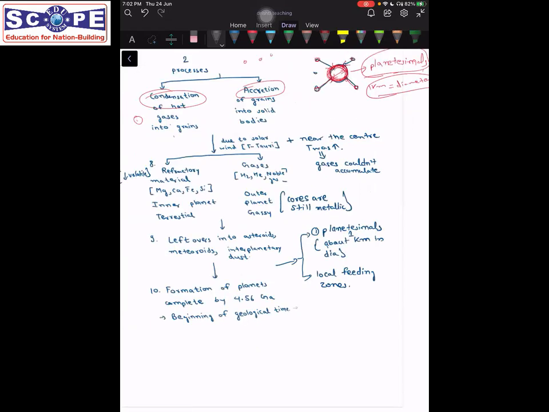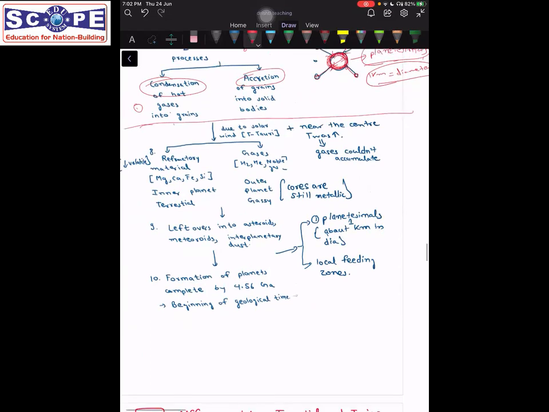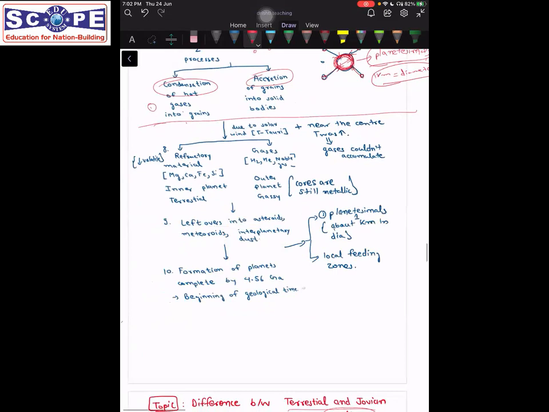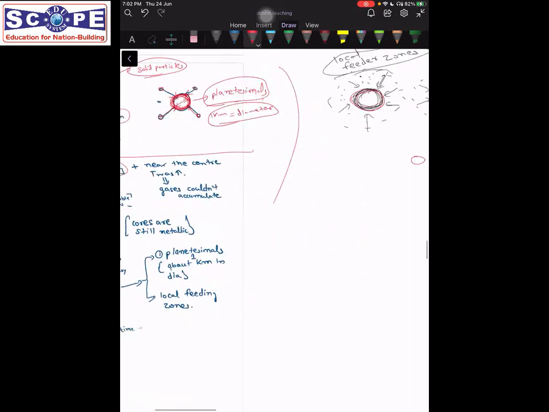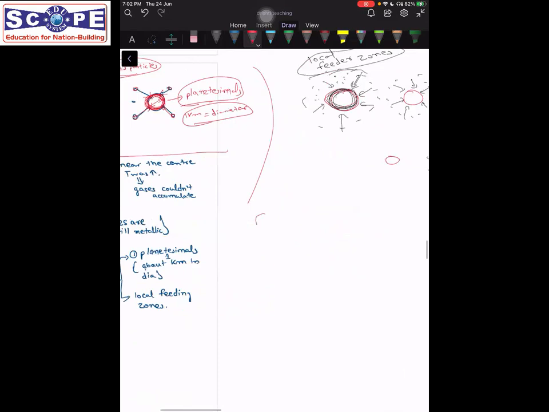Fine. Now planets have been formed, but then a phenomenon known as solar wind occurs. What is solar wind? The sun, whose structure we'll study briefly in geochemistry, has different layers.